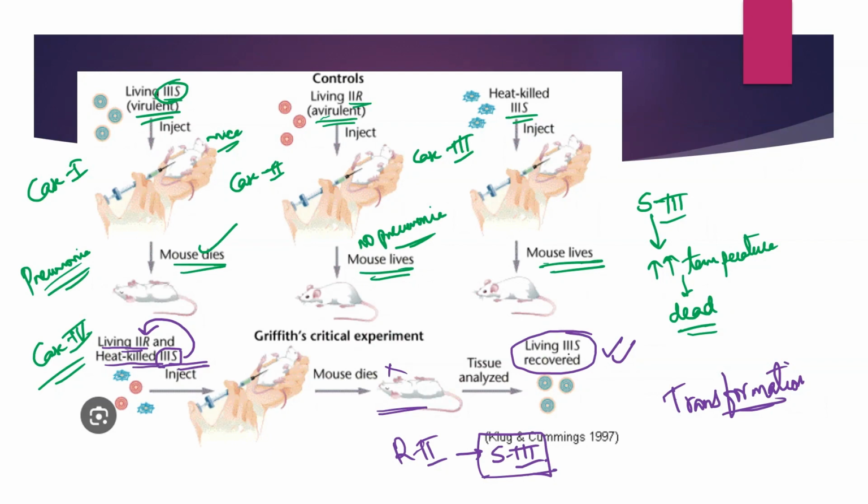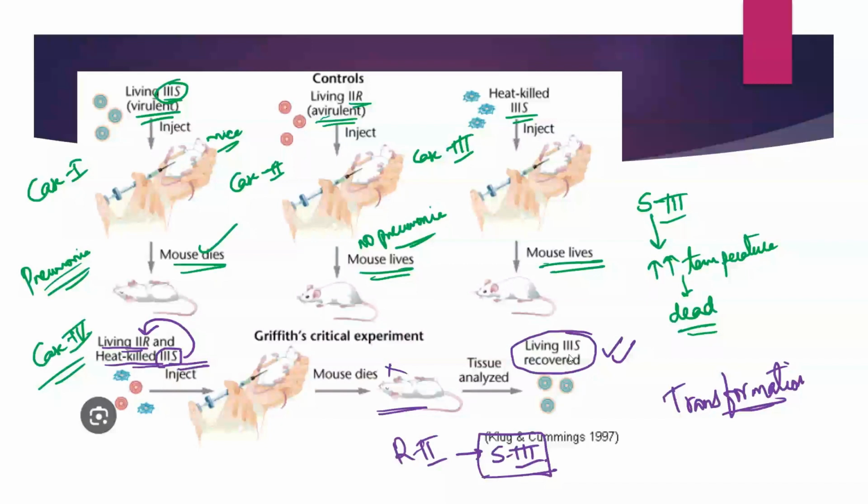So through this experiment, Griffith worked on Streptococcus pneumoniae, which causes pneumonia in any host it affects. Streptococcus pneumoniae is also called pneumococcus.